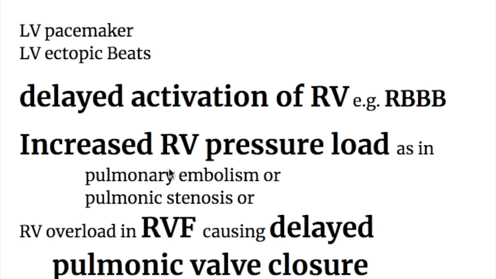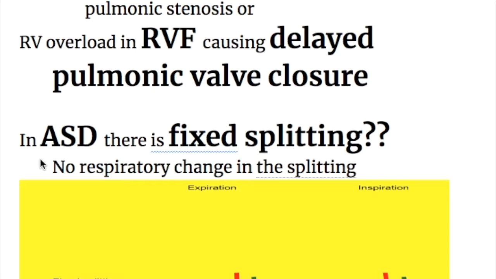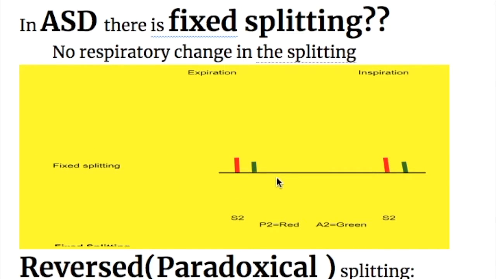Number 2, increased right ventricular pressure load. And when does it occur? It occurs in pulmonary embolism or pulmonic stenosis, or when there is right ventricular overload in right ventricular failure, causing delayed pulmonic valve closure. In ASD, there is fixed splitting, with no respiratory change in the splitting. This is what fixed splitting is: the same, fixed distance between the closures of the aortic and the pulmonary valves.